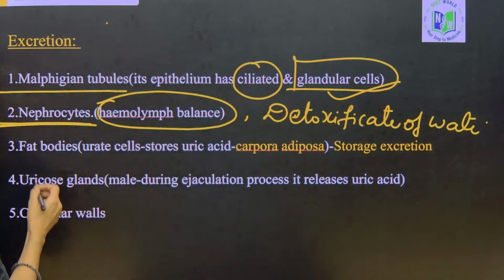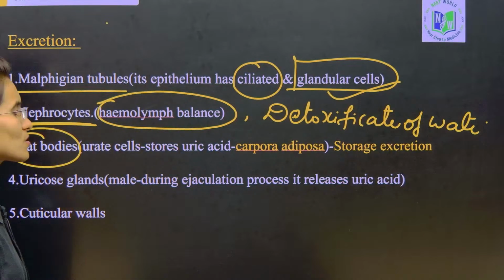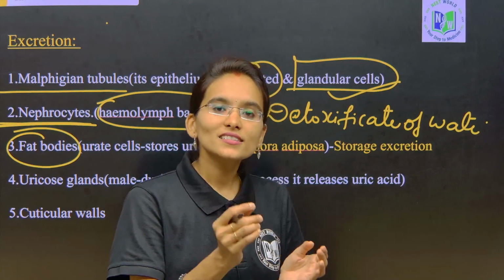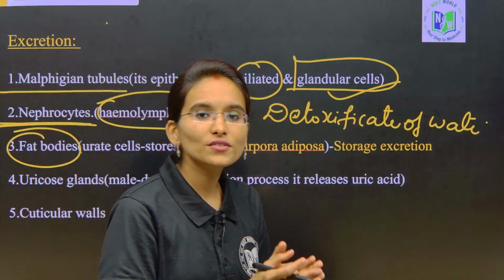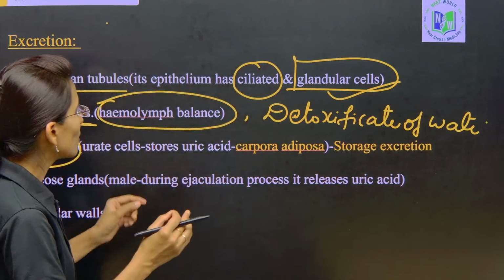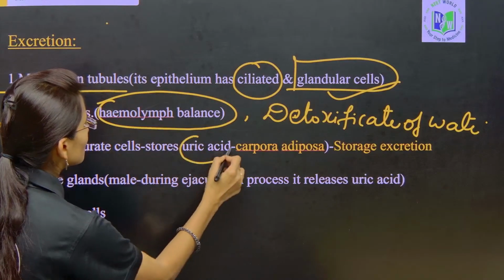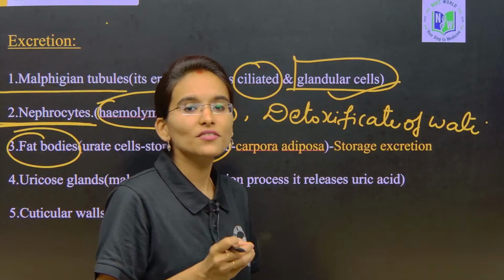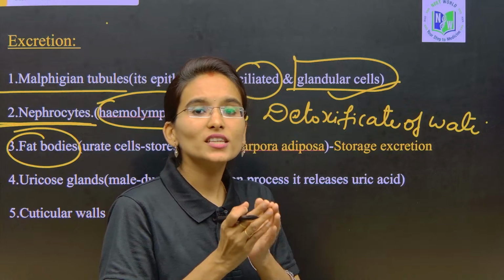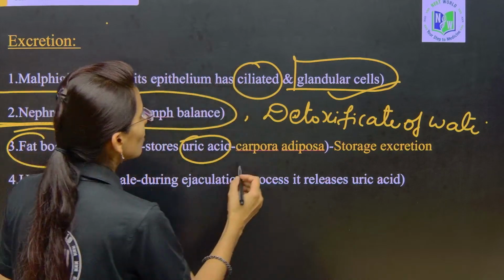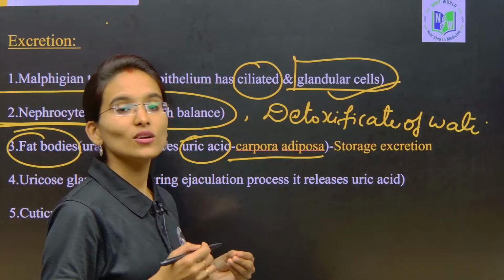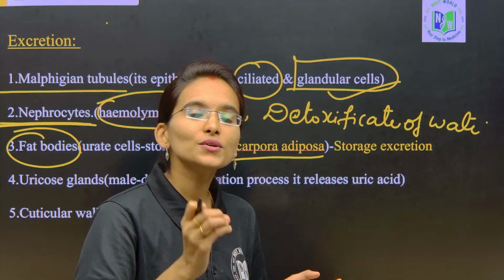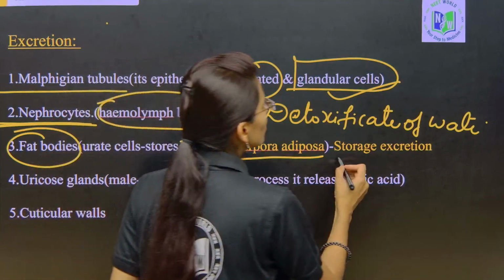Next one, fat bodies. What are fat bodies, my dear students? These are some modified cells. The fat bodies contain cells which are involved in the storage of fats. Along with the fats, they also store uric acid in special cells called corpora adiposa. So the corpora adiposa are the special cells in the fat bodies which store the uric acid.